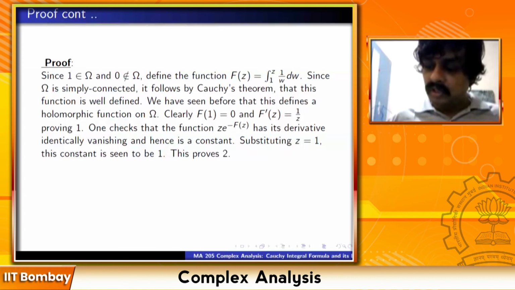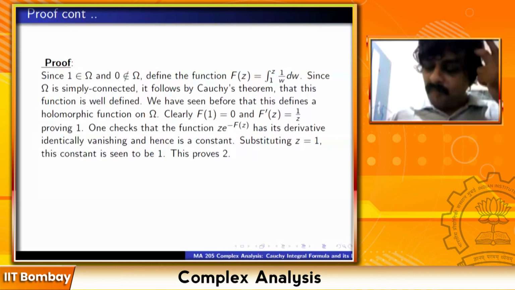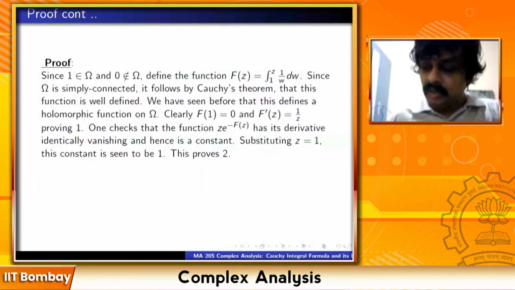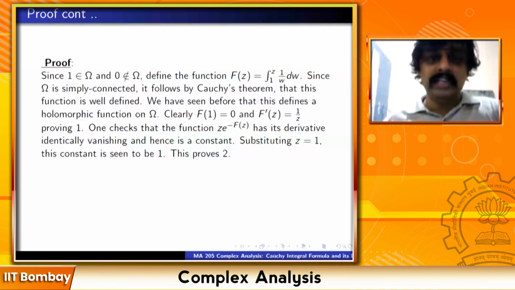Just use the product formula. It is the derivative of z times e raised to minus f(z), so 1 times e raised to minus f(z) plus z times the derivative of e raised to minus f(z), that means z times e raised to minus f(z) times minus f'(z). But f'(z) is equal to 1 by z, so the z will cancel, and you get e raised to minus f(z) minus e raised to minus f(z).